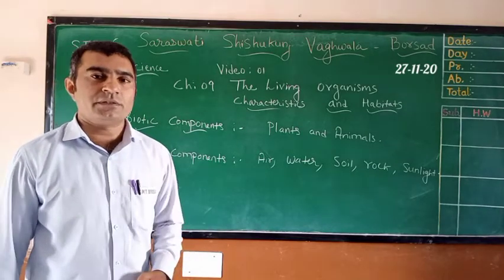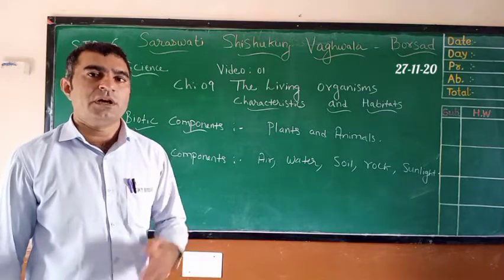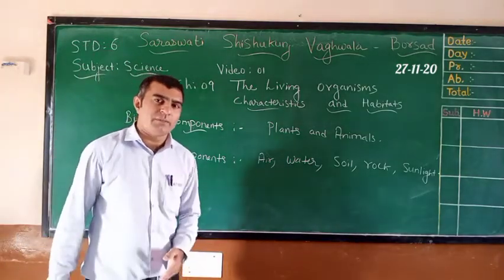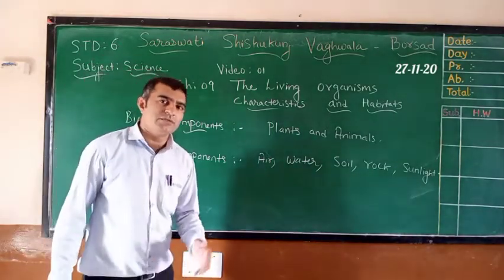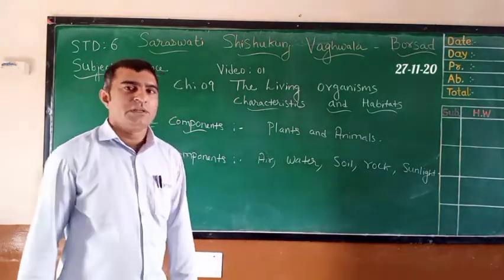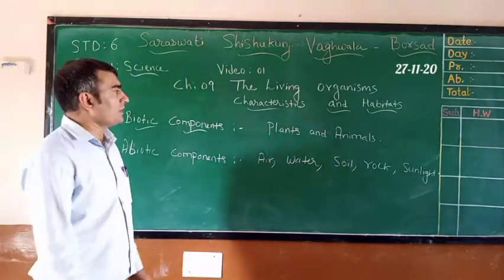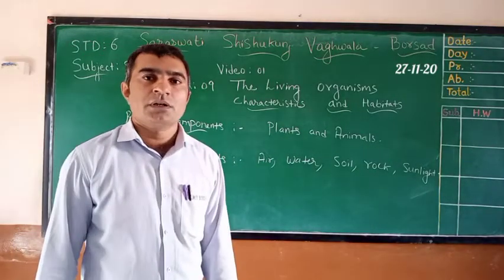And we have seen what we mean by habitat and adaptation, and that there are two main types of habitats, terrestrial habitats and aquatic habitats. We have seen examples of terrestrial and aquatic habitats, right? And then we have seen biotic components and abiotic components.